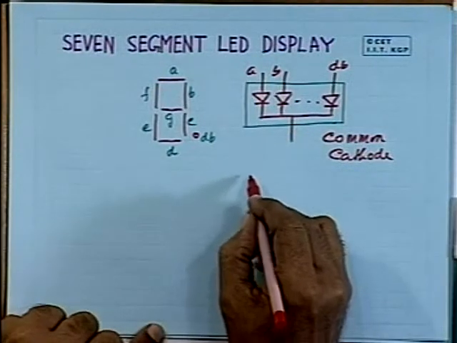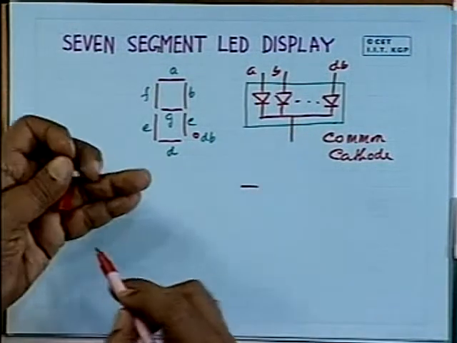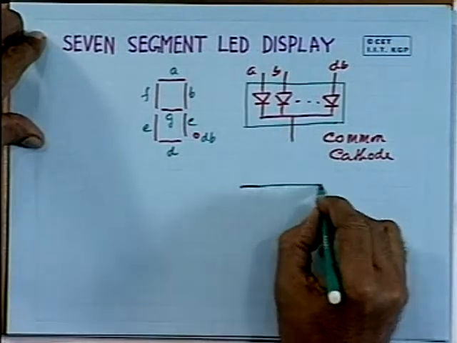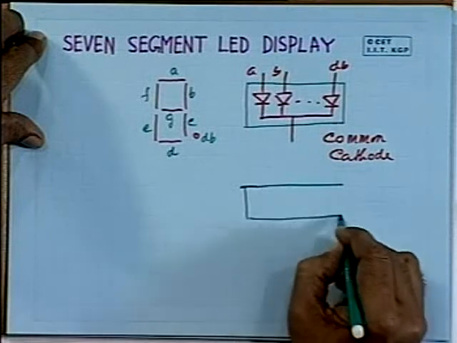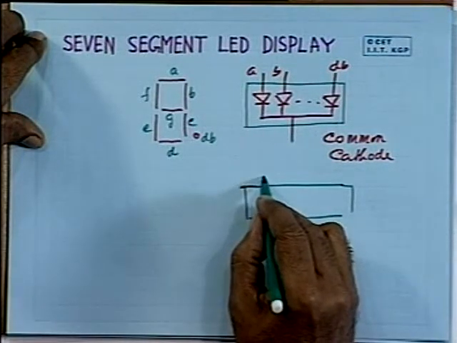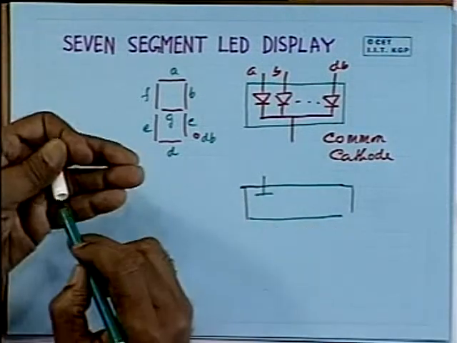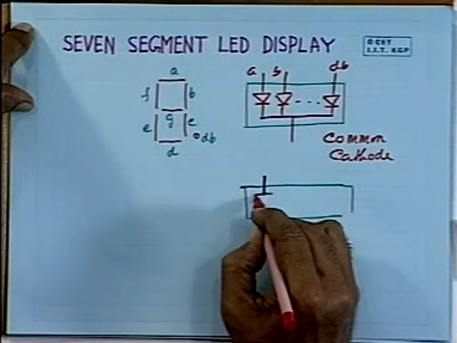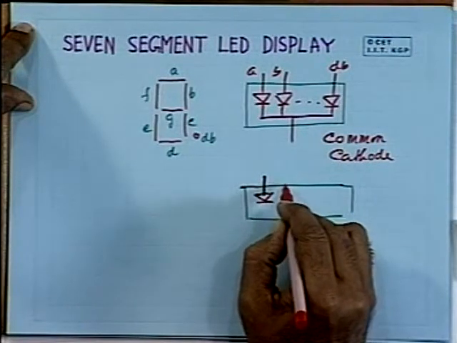The LED display can also be available in another form, in which all the anodes are tied together. Say this is one LED. Let me use the red pen. So, this is one LED, this is another LED.